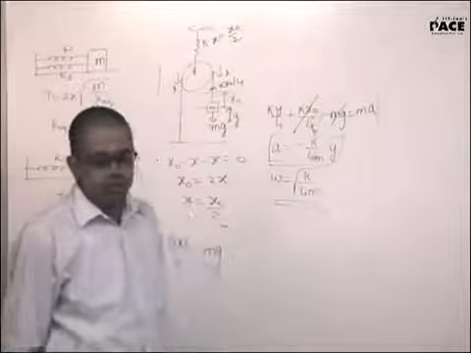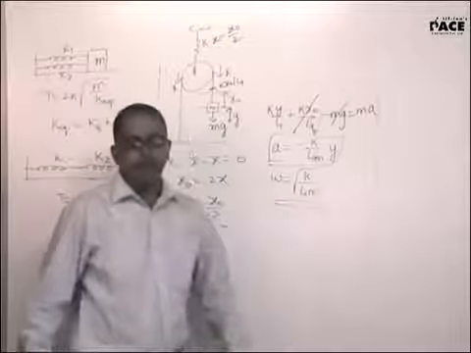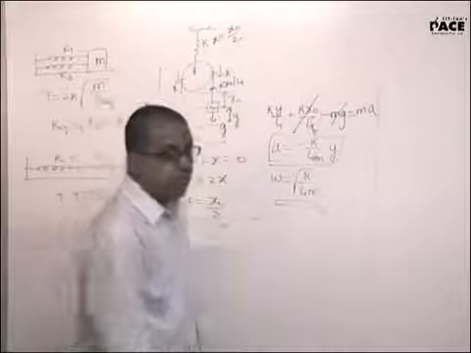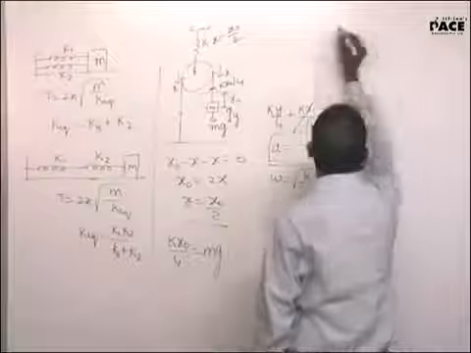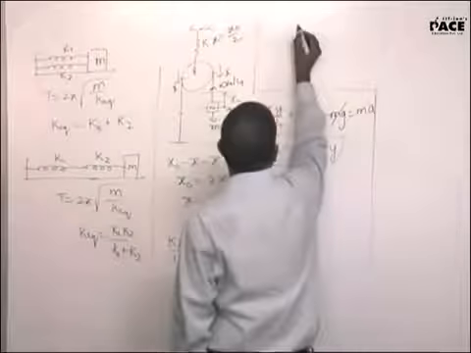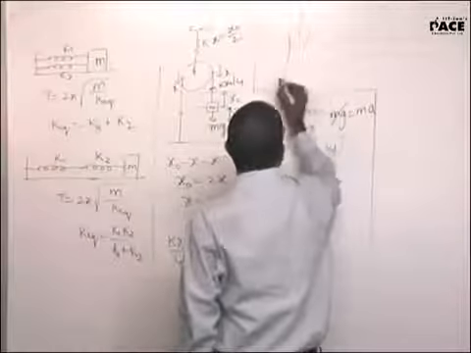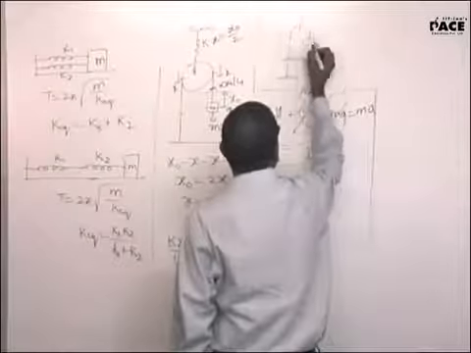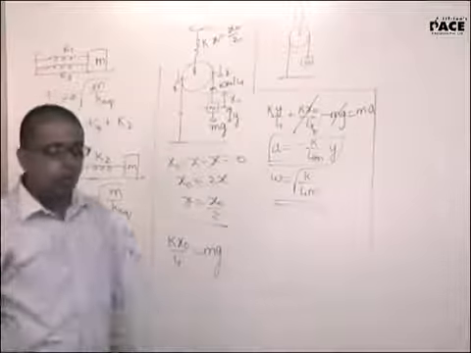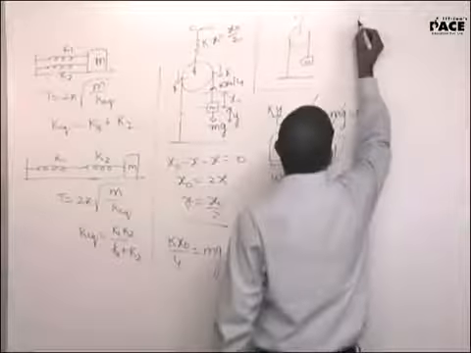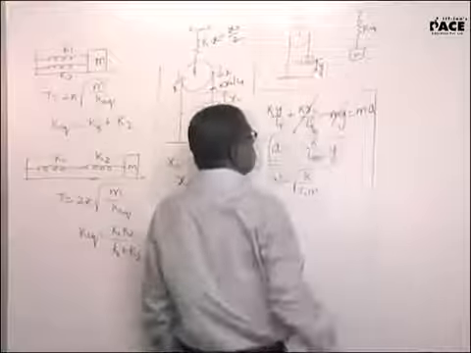One second, all of you listen to it. Here I solved the problem traditionally. If I were to replace this with k equivalent, watch out for this. The concept of k equivalent is this. Now it's already in the equilibrium position. Now the body is already in equilibrium position. The whole of the concept of k equivalent is, when I displace this from the equilibrium position by a distance of y,